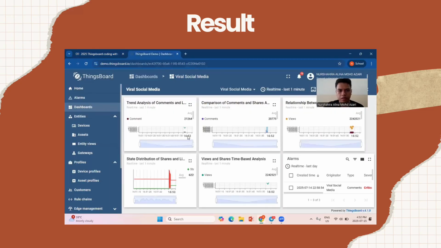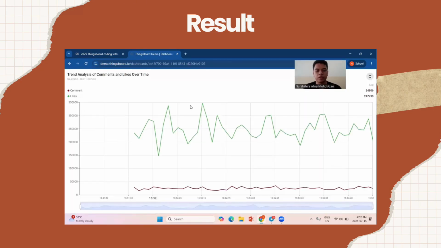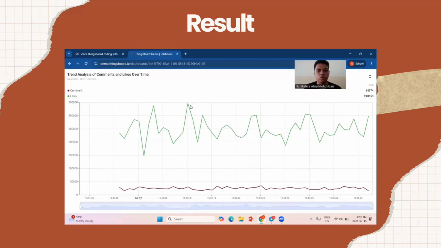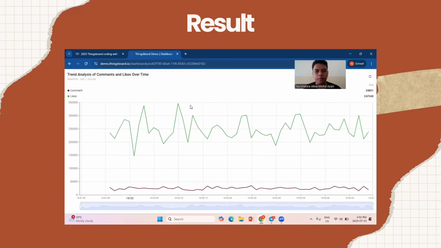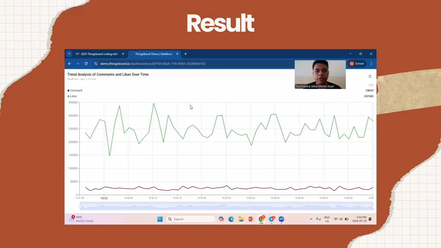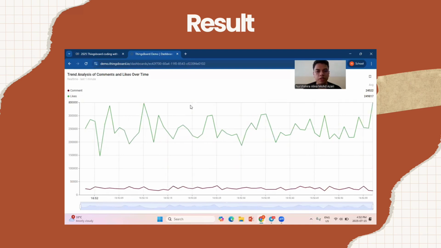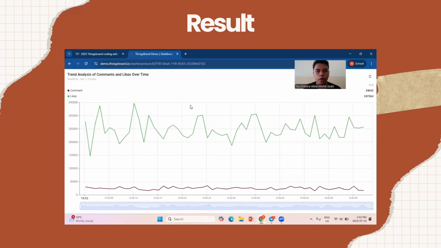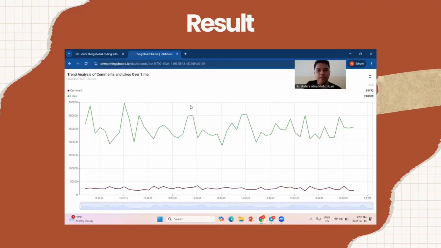So I'm going to open this dashboard. As you can see, the graph charts are successfully generated. First chart is the line chart. This line chart shows how likes and comments change over time. The green line, which shows likes, went up and down a lot. The purple line, which shows comments, stays mostly the same. This means likes change more often while comments stay steady.